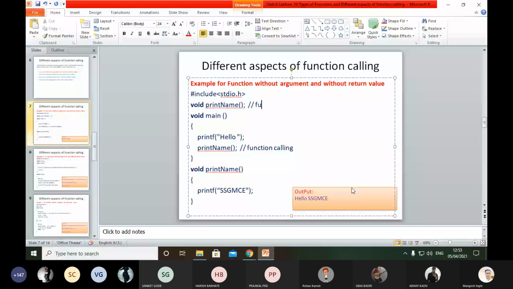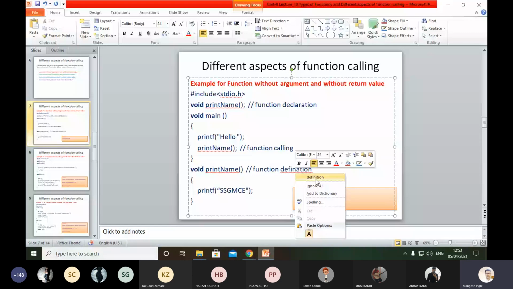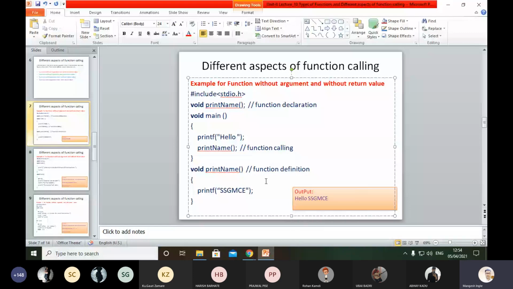Function declaration, function calling, and function definition, right? So these three parts you can see here on your screen.